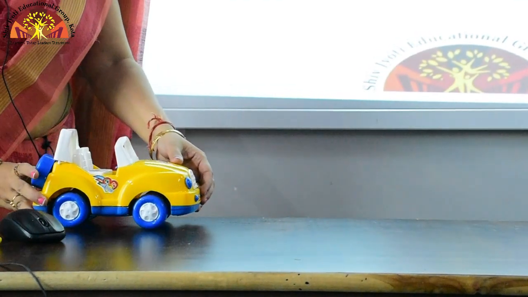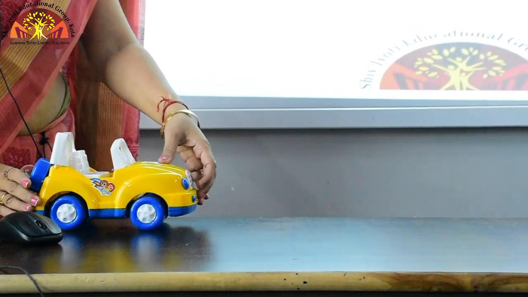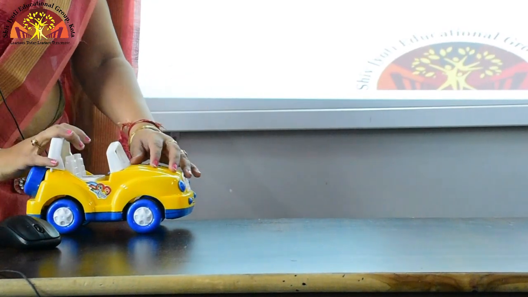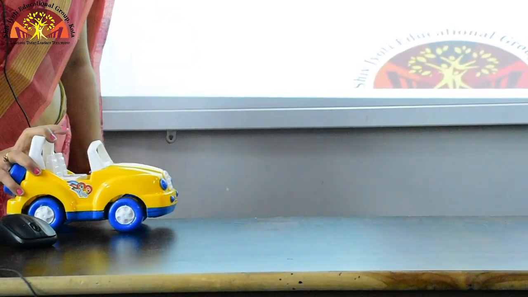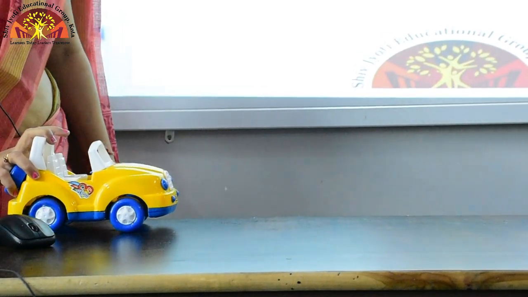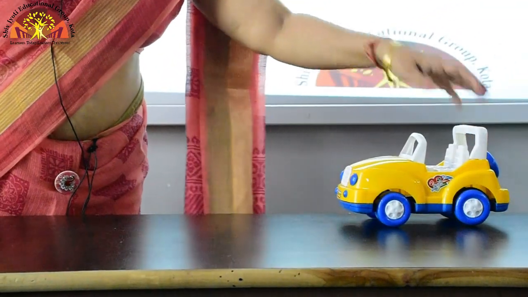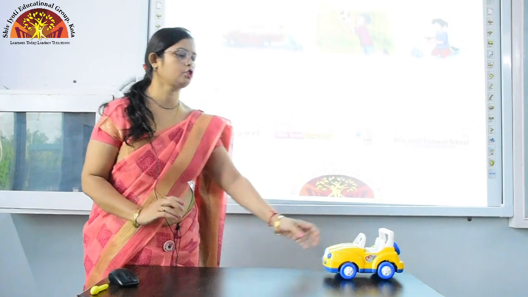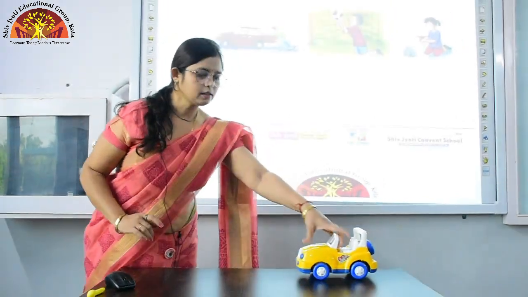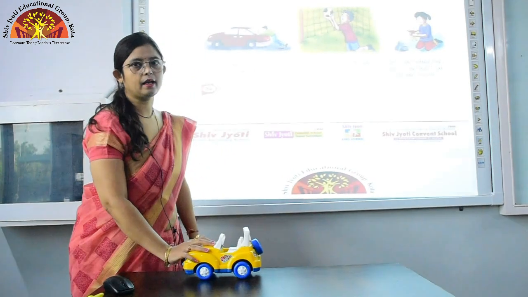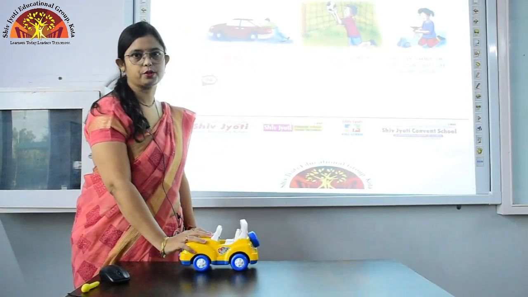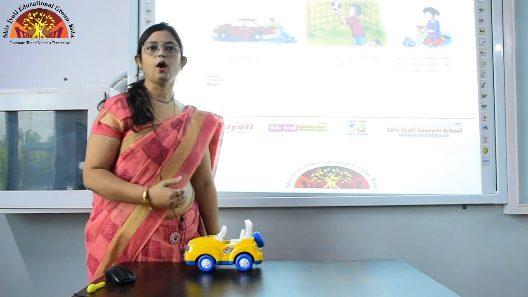Now see children, this is a toy car. Right now it is stationary, means it is standing at one place. Now if I apply force on it, then it starts moving. Just see how it happens. Now I am applying force with my hand and it starts moving. Now, force can also stop a moving object. You can see that when the car is moving and if I apply force to it, then it will stop moving. You can see here it is a moving car and I am applying force and now it has stopped. Okay, so in this way force can stop a moving object or it can move a stationary object.